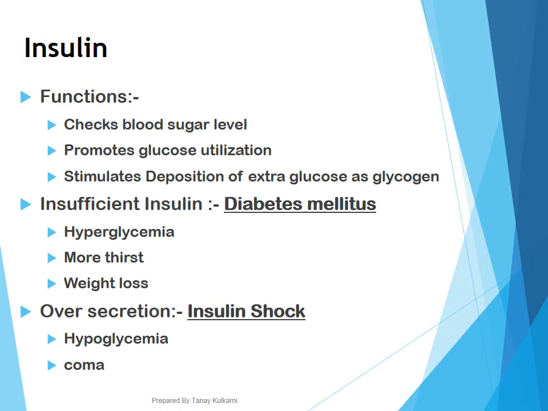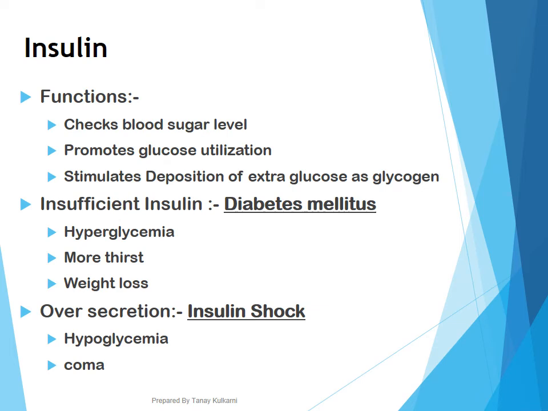This will result in weight loss, because whatever food is consumed by the diabetic person will not be utilized by the body. Therefore, the excess glucose will be thrown out and the person will have recurrent sensation of hunger and feel hungry.